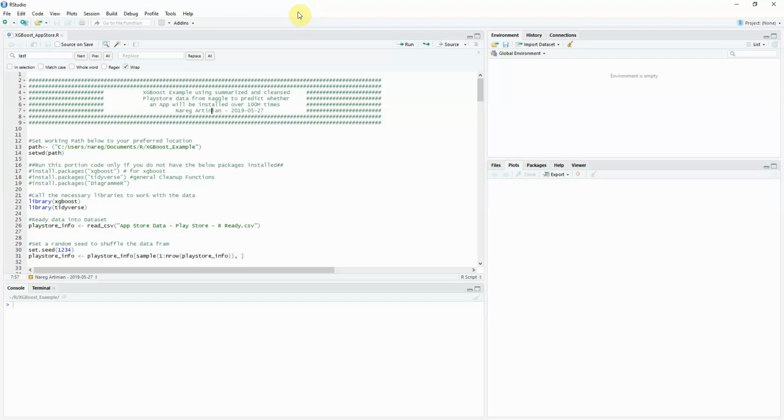This is my first attempt at making a video tutorial, so please be awesome, just like the name of this package that I chose. I chose XGBoost, which is Extreme Gradient Boosting.